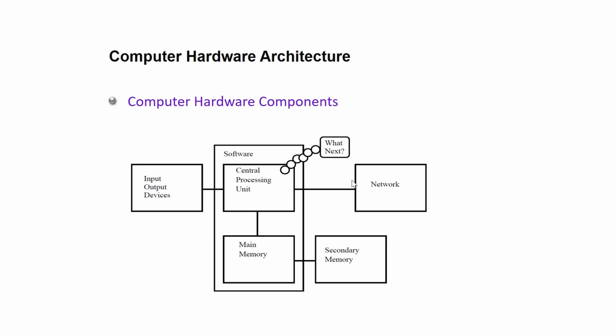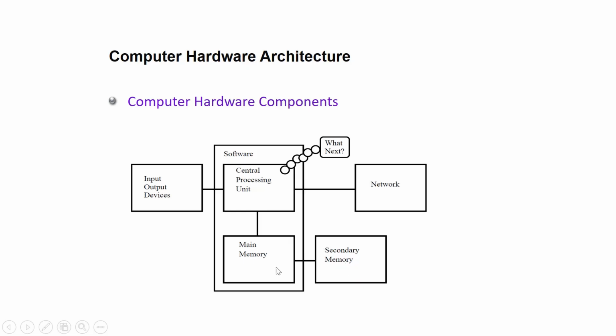Computer hardware architecture. Computer hardware components: you can see input and output devices. Obviously, once you work on a program, you definitely need hardware components, input devices, output devices. Central processing unit, CPU. CPU is the brain of the computer, the mind of the computer. All the processing work happens under the CPU. Main memory is also called primary memory. Secondary memory. Main memory, I mean RAM, is also called volatile memory. ROM is also called non-volatile memory.